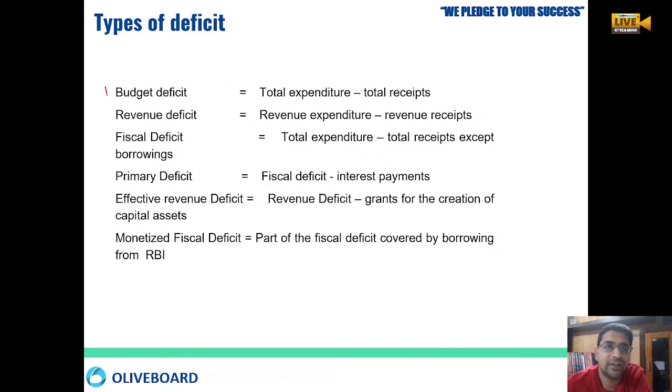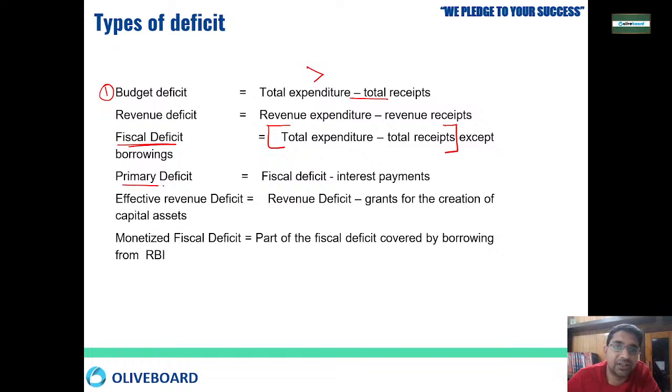Budget deficit is whenever we have total expenditure minus total receipt. If you have a total expenditure more than total receipt, you are in the budget deficit. But if your total receipts are more than the total expenditure, then you are in the budget surplus. Then revenue deficit: whatever revenue expenditure you are incurring and what are your revenue receipts, that difference is the deficit. Now in fiscal deficit, the only difference is that it is total expenditure minus total receipt except your borrowing. You don't have to count borrowing over here. Total expenditure minus total receipts, right?